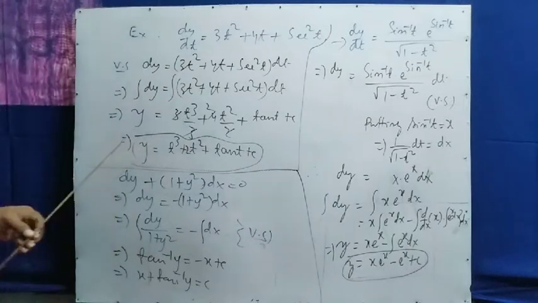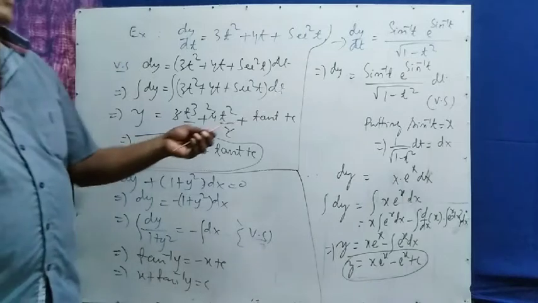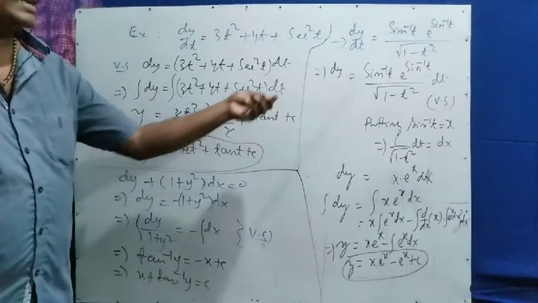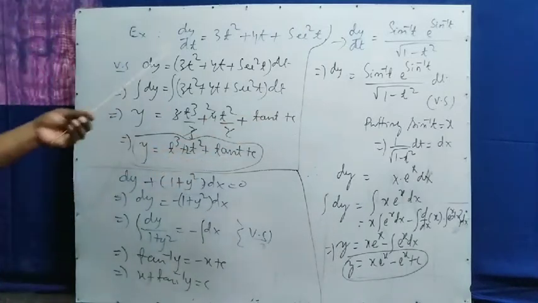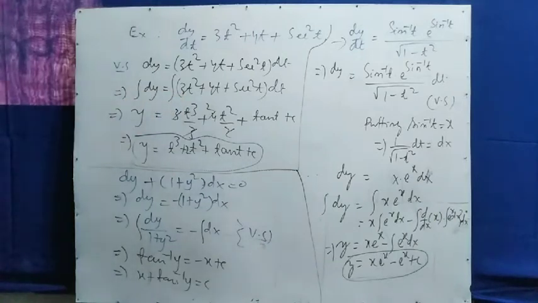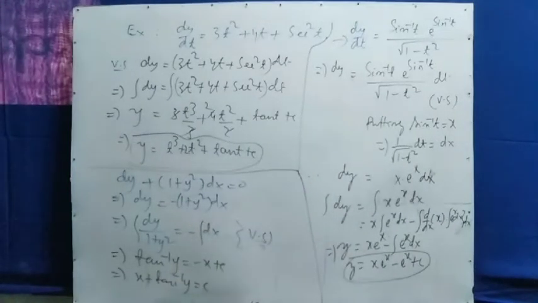Okay, next, here is another problem. This one is a little important for you. Here dy by dt equals sine inverse t, e to the power sine inverse t, by root over 1 minus t square. Here you apply the substitution method.